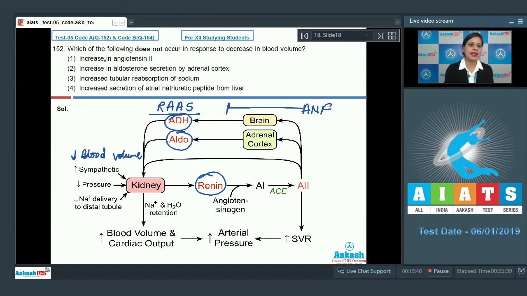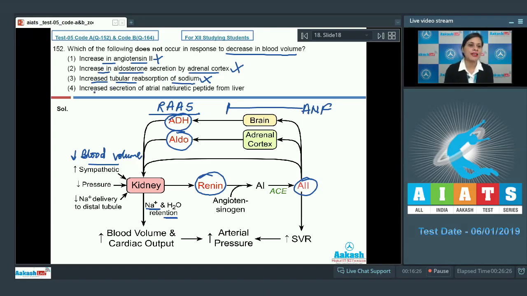The very first option given is increase in angiotensin 2, and as it is a correct statement, this cannot be a correct answer to this question because angiotensin 2 is increased during this RAS system in response to what? In response to decrease in blood volume. The next option given is increase in aldosterone secretion by adrenal cortex, and as it is a correct statement, this cannot be a correct answer to our question. The next option is increased tubular reabsorption of sodium, and this is also a correct statement, so it cannot be a correct answer to this question.